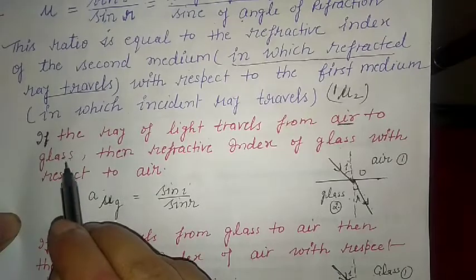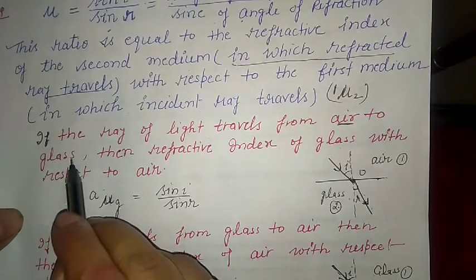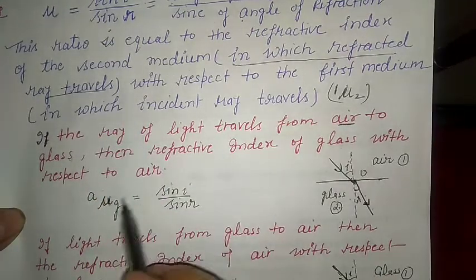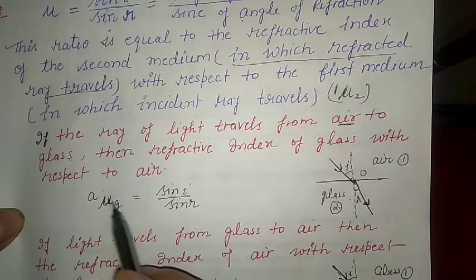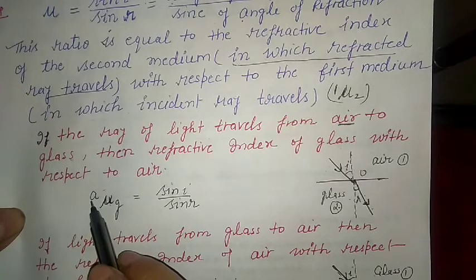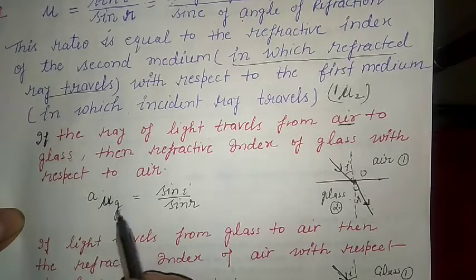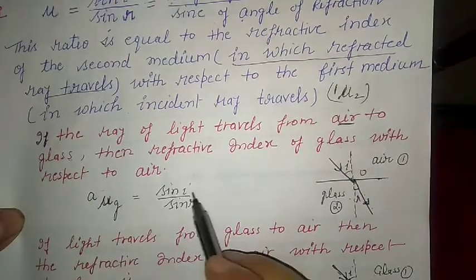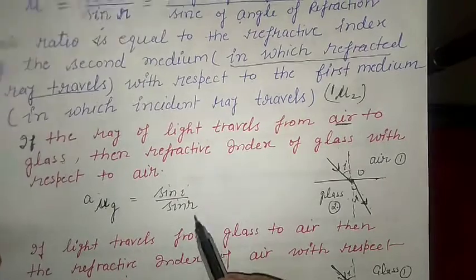So the refracted ray is in the glass, so glass is the second medium. So we are finding the refractive index of glass, second medium, with respect to air. This is in terms of sin i upon sin r.